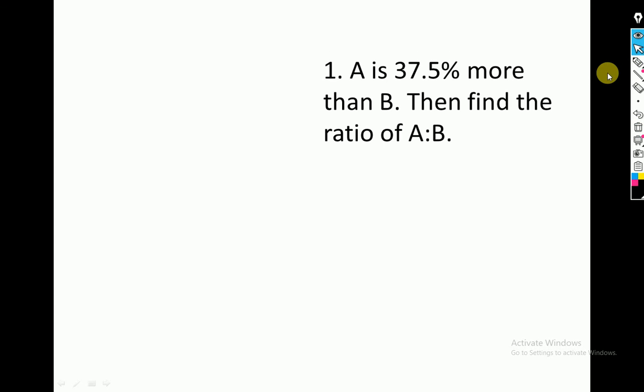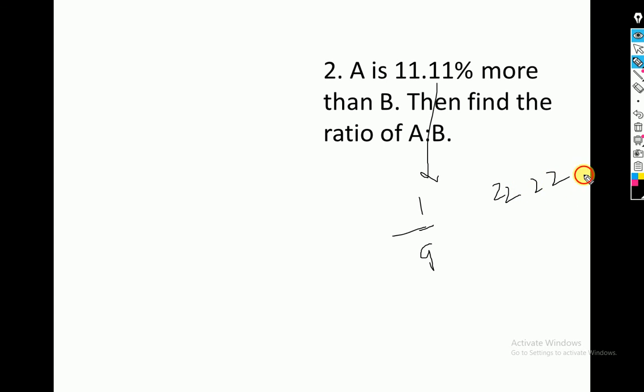Now let's move on to our next problem. A is 11.11% more than b. This one we know that the fractional value is 1 by 9. Similarly, if I say 22.22, this is 2 by 9.